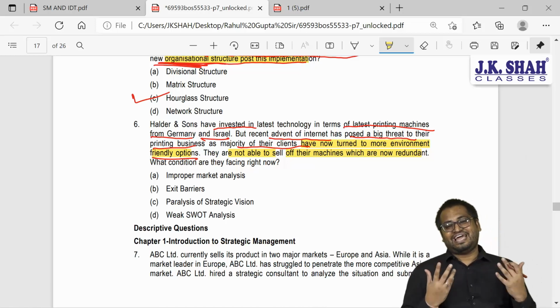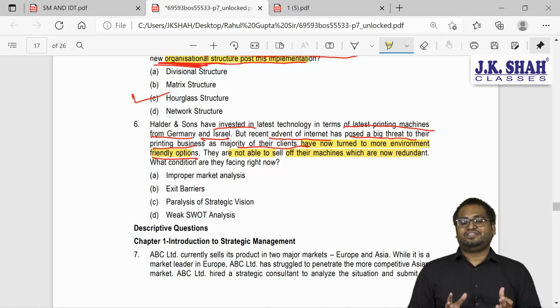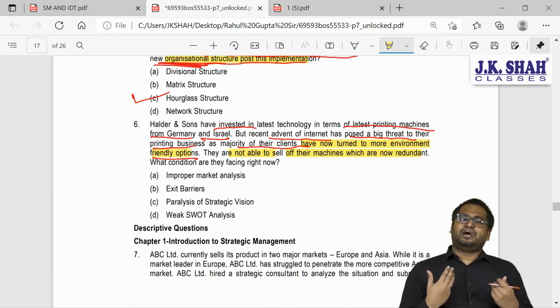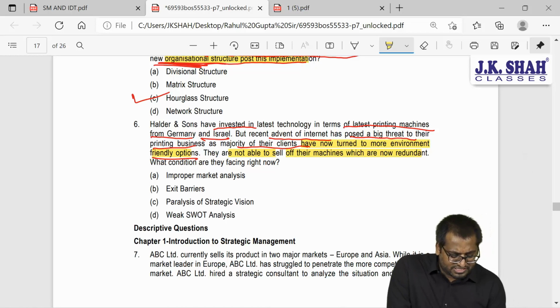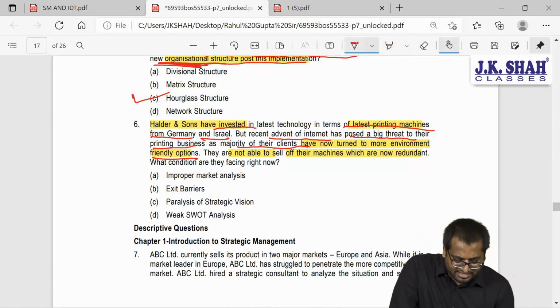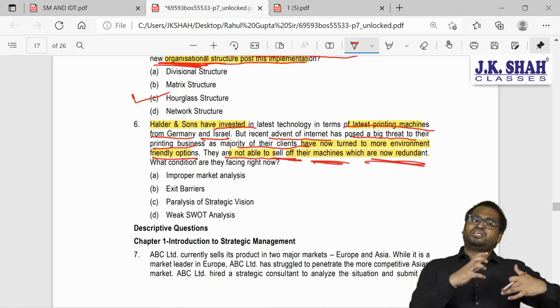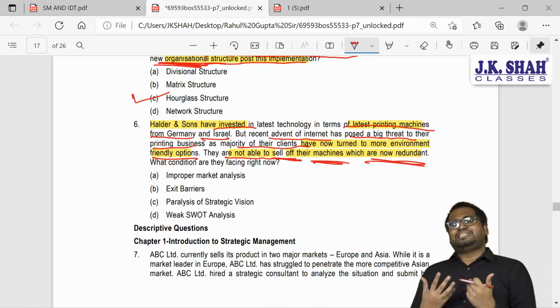Because their clients have now become aware of the environment, they don't want to damage it, they are no longer printing out the materials. So all the investment done by Holder and Sons in the latest printing machines is waste. It is outdated. They want to sell off a machine, but since the technology is obsolete, nobody is actually buying that.